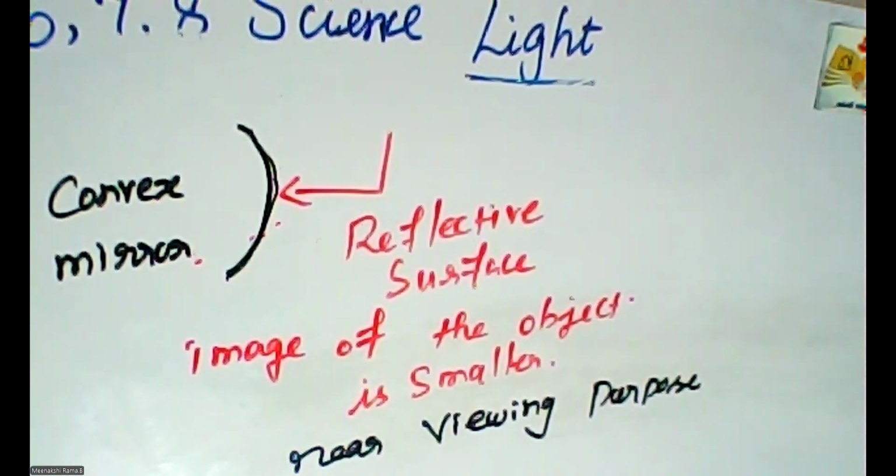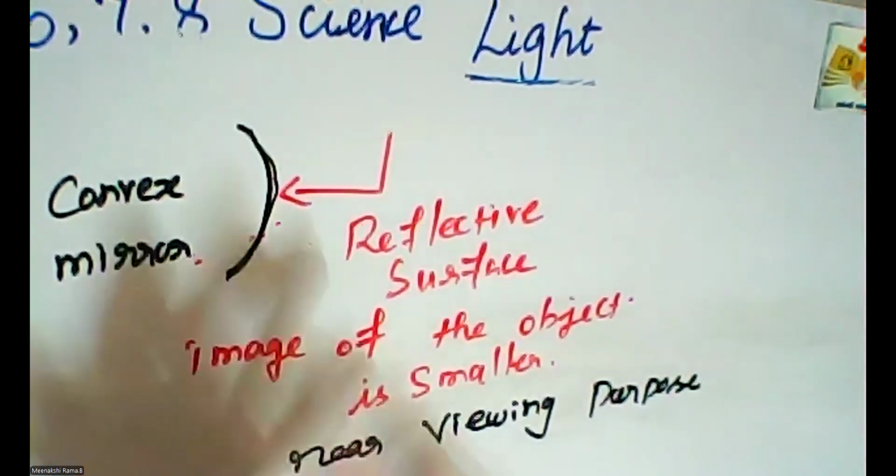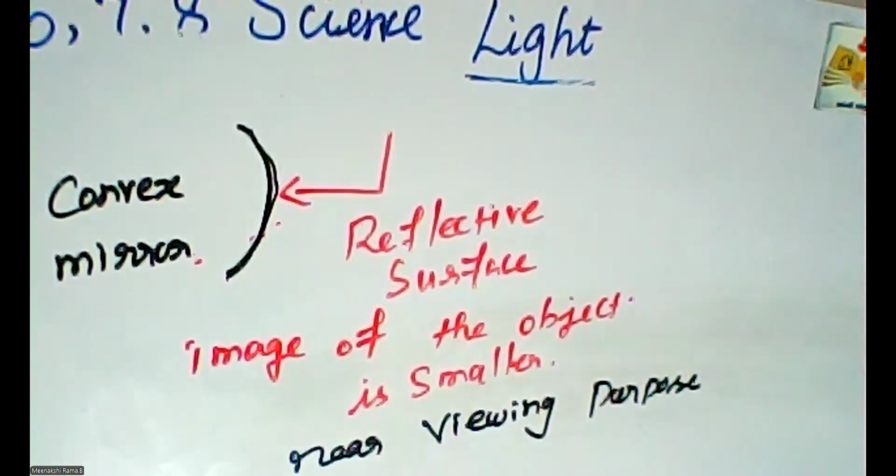Is that clear? What is a mirror? What are the kinds of mirror? The major ones are the convex and concave mirror. How is the reflective property applicable in this area? What is reflection? Is there any doubt, students? What are the different kinds of energy, and what is light energy? So the next one is reflection.